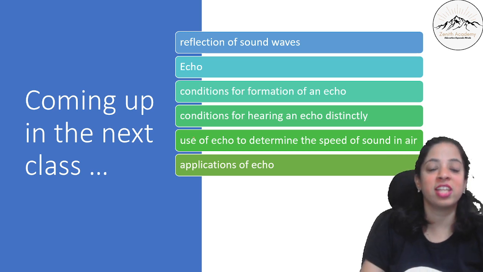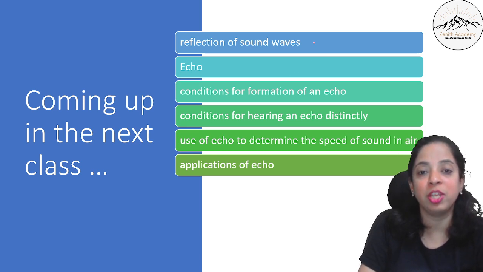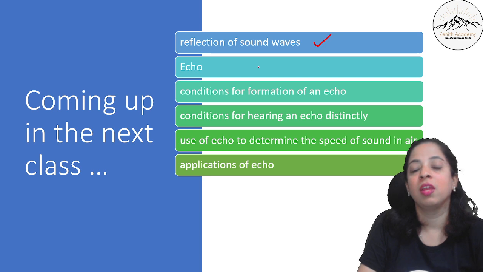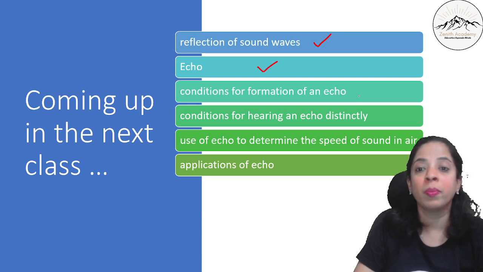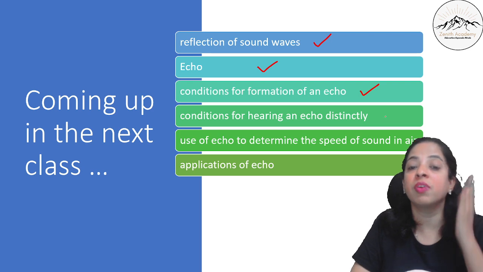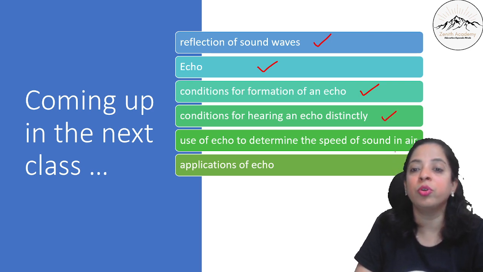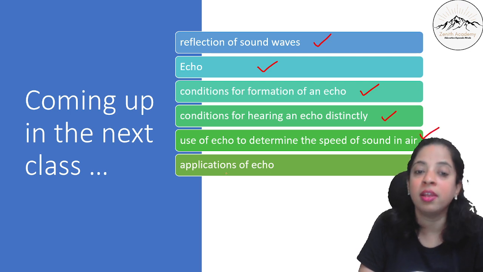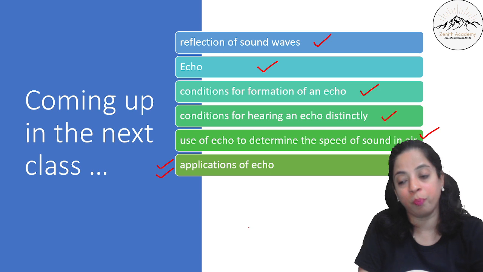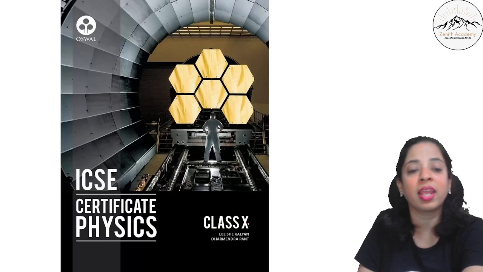So in the next lecture I'll explain to you the reflection of sound waves. We'll talk in detail about echo. What are the conditions for the formation of an echo? What are the conditions for hearing an echo properly? The use of echo to determine the speed of sound in air, and also we'll do lots and lots of applications of echo.